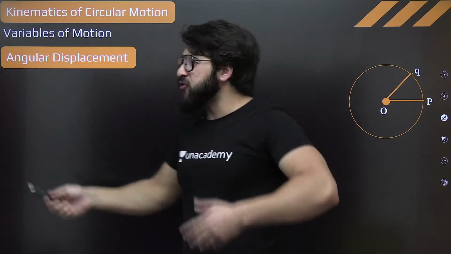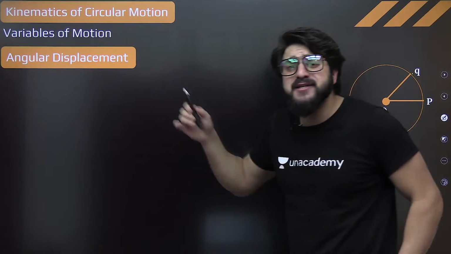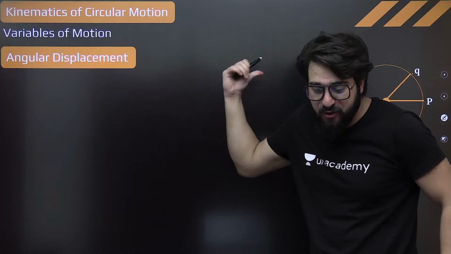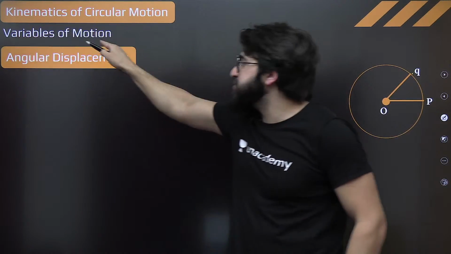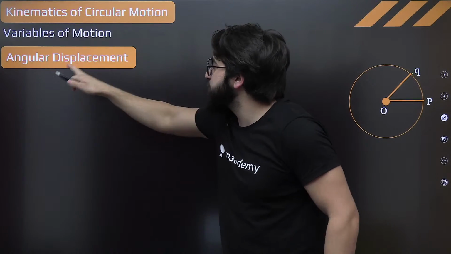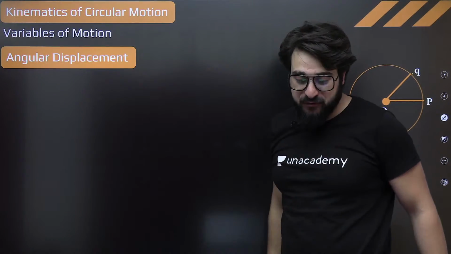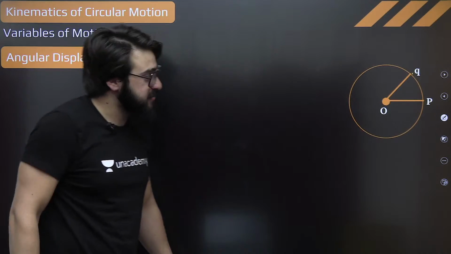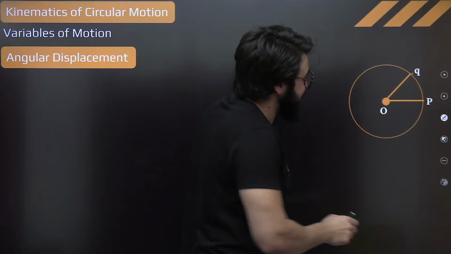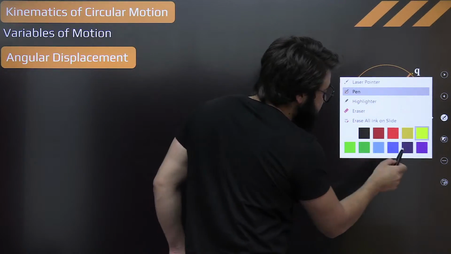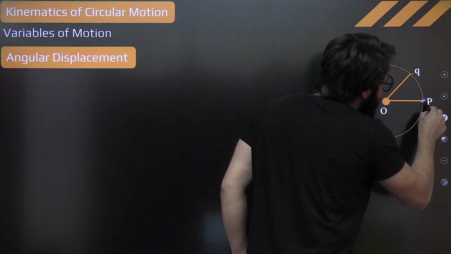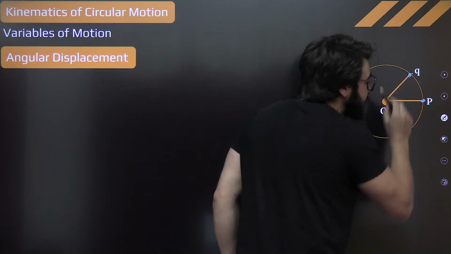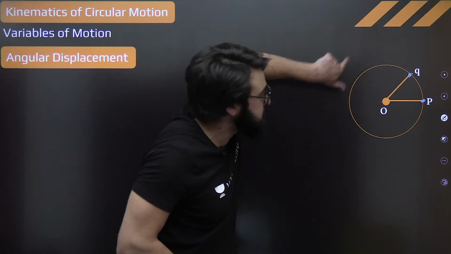Now, first of all, we'll learn this angular displacement, what this angular displacement is all about. Let's try to focus on this one. Variables of circular motion: angular displacement, first of all. Listen to me very carefully. If I say, for example, this particle is traveling from this point to this point exactly, in a circle, this particle is moving.